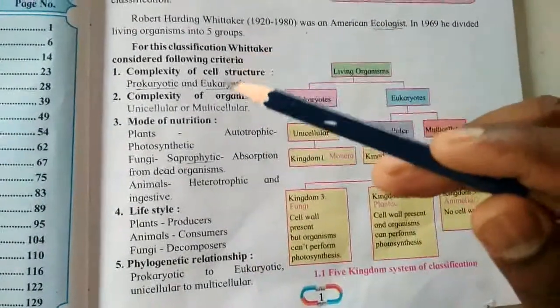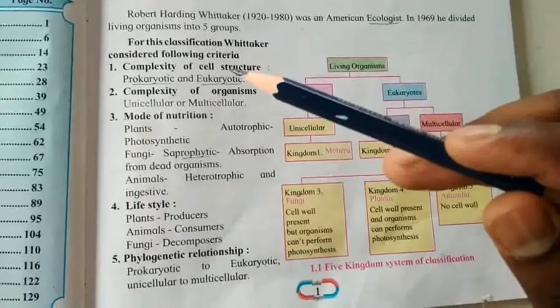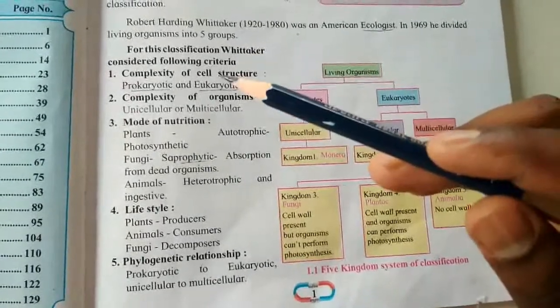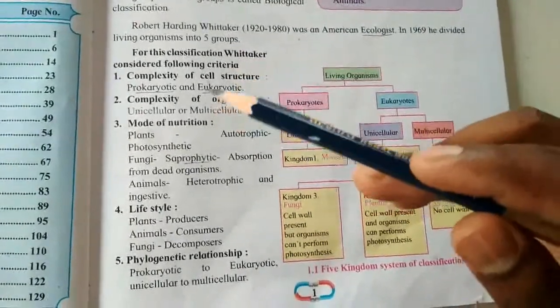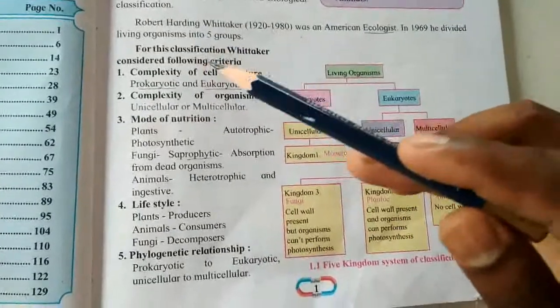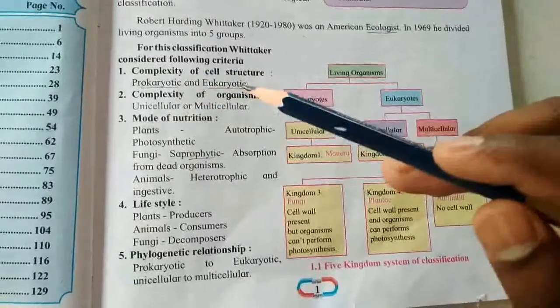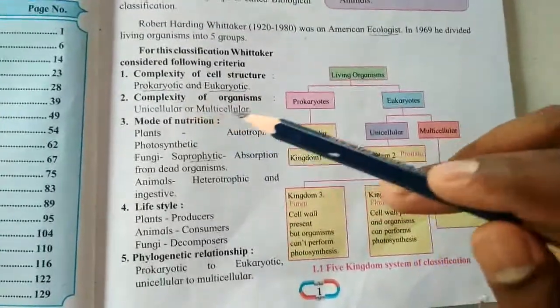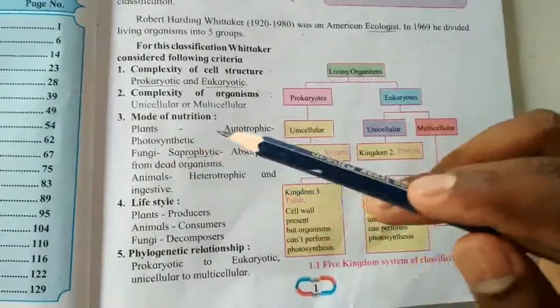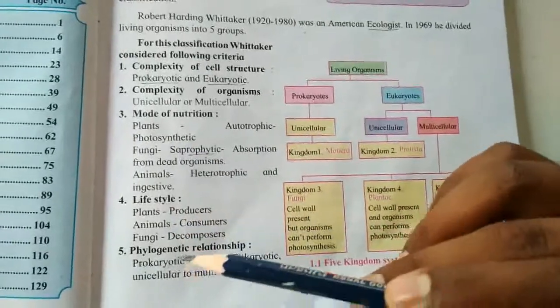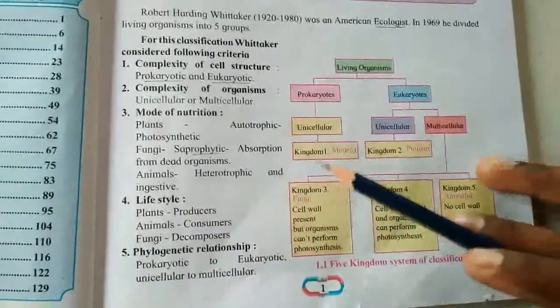So in this way, Whittaker classified the living organisms. For this classification, Whittaker considered these 5 criteria: complexity of the cell structure, complexity of organisms, mode of nutrition, lifestyle, and the phylogenetic relationship.